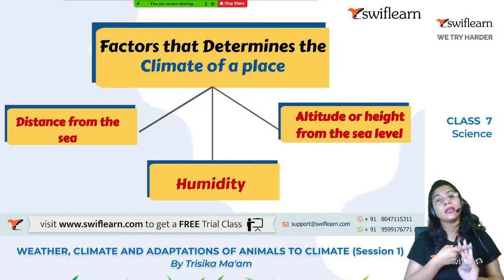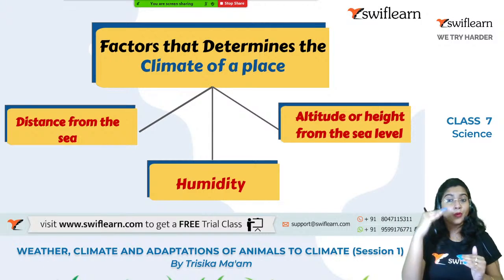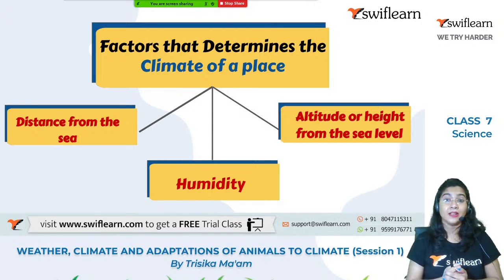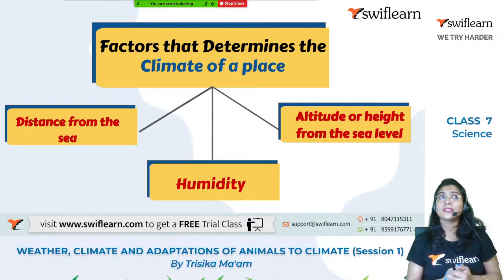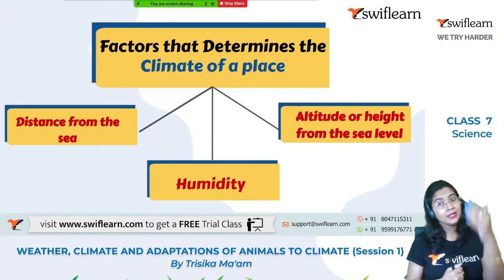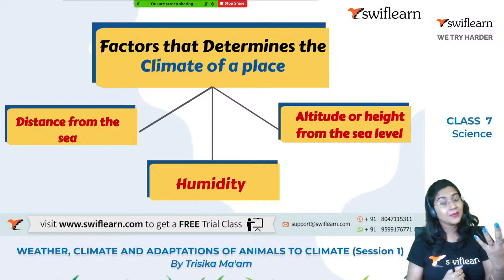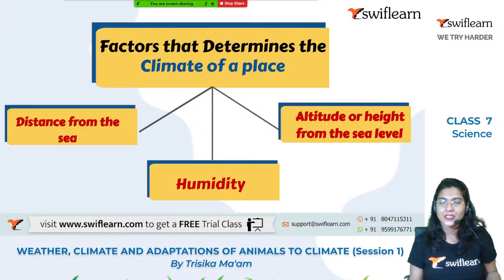And thirdly, it depends upon the altitude or the height from the sea level. If it is at a higher altitude, or we can say the mountainous region, it will be cold, it will be the extreme climate. And when you come down towards the sea level in the coastal region, it will be a moderate climate, right?